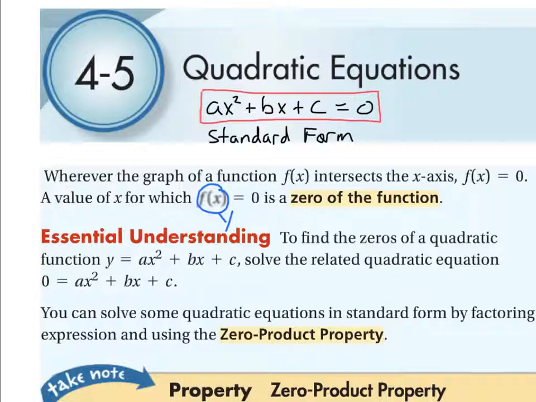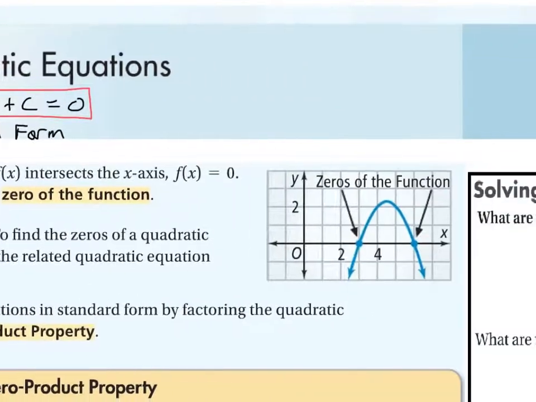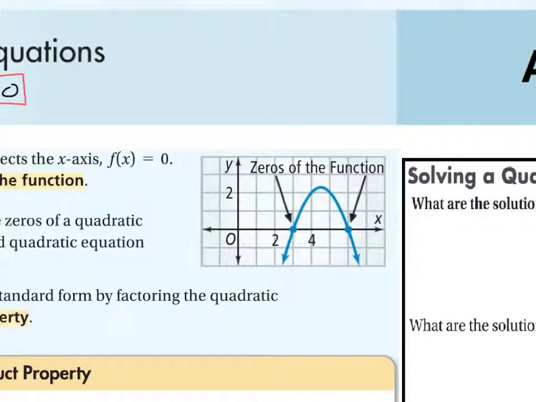I'm just giving you a foreshadowing of what's coming up. A quadratic equation graphs what's called a parabola. It's like a U-shaped graph. And if we have it set equal to 0, that means we're solving for where that graph crosses the x-axis. Those points are called the zeros of a function, or the zeros of an equation.